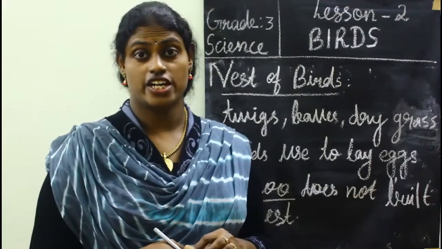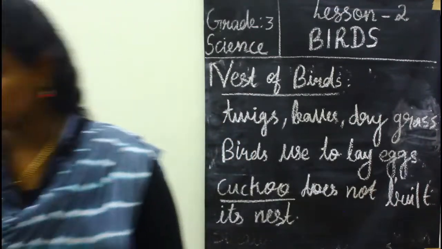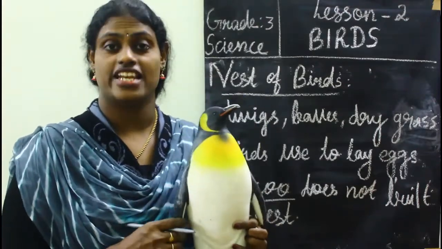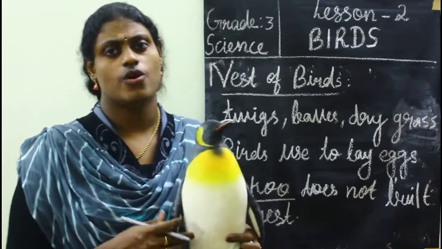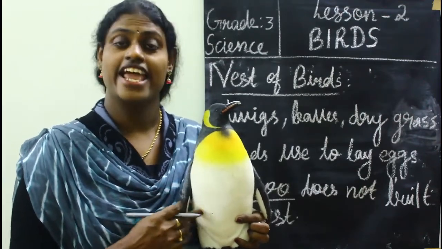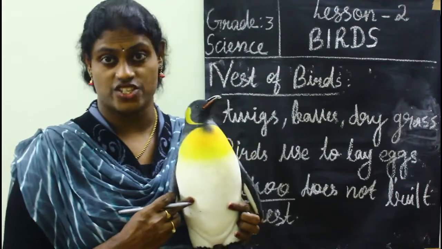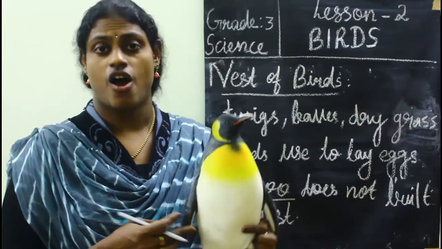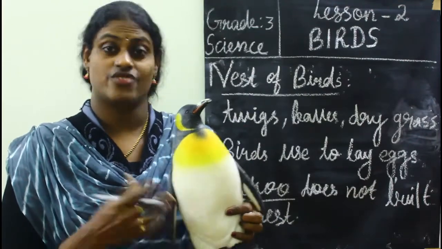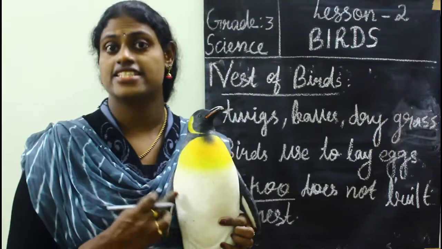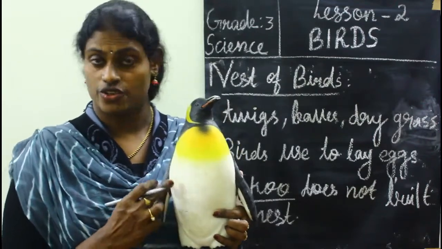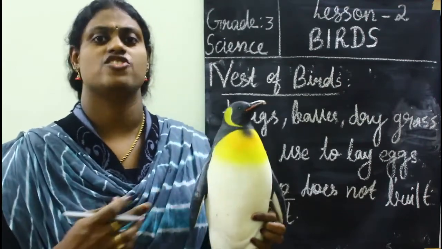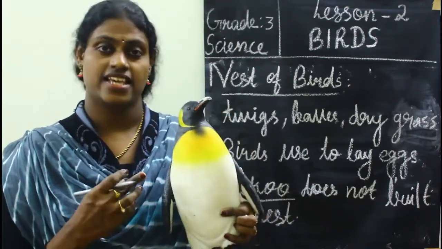Then, have you heard about penguins? I can show you a beautiful penguin. Penguins live in an extremely cold region, so they can't find dry leaves, roots of plants, soft cotton or twigs to build a nest. So what the penguin does is take stones and pebbles and join them together to make its nest.